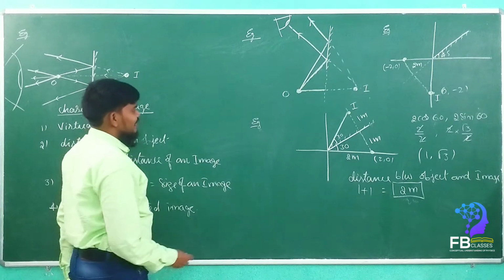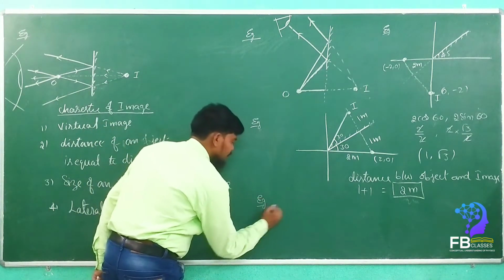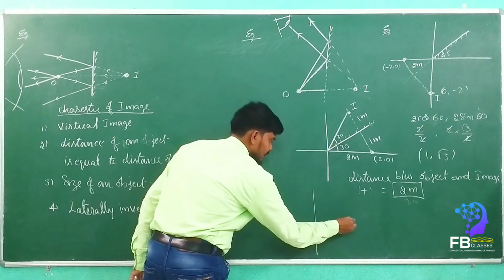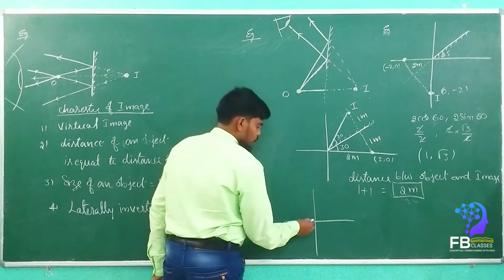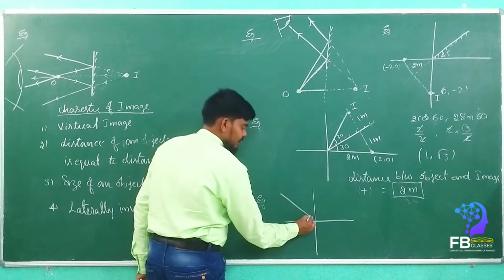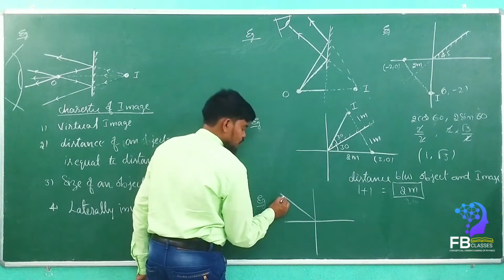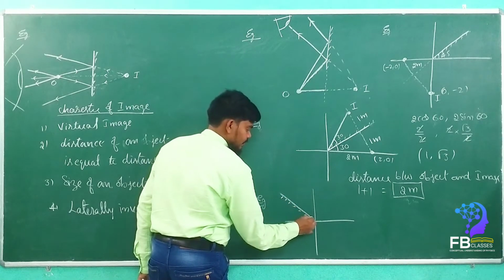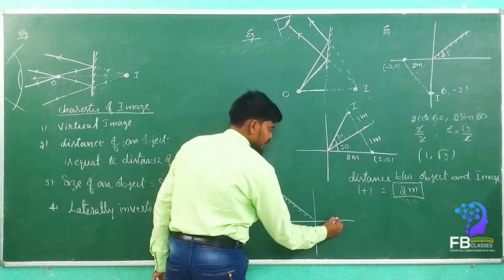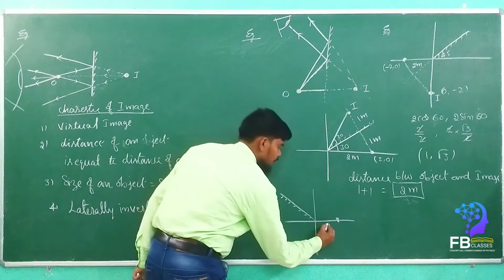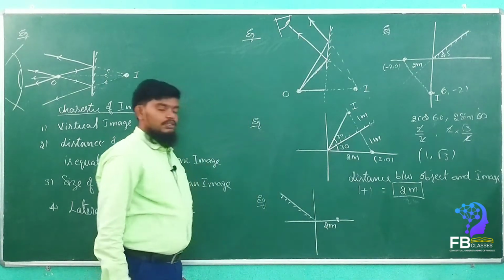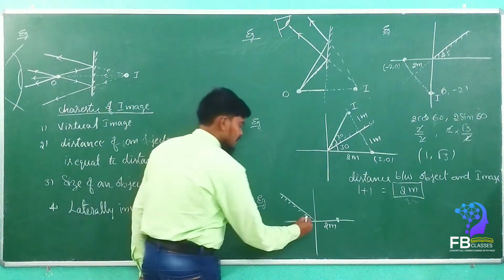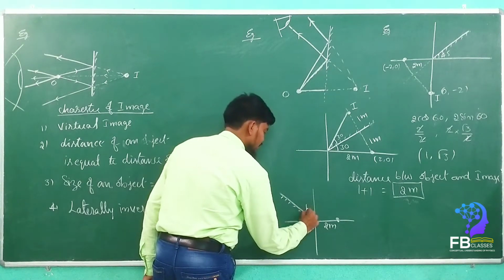For example, if I give another example, can you do it? See here. Now let this be the mirror. So the mirror will be like this. Now the object will be placed here. It is at 2 meters. Are you getting my point? This is at 45 degrees. Consider this is at 45 degrees.